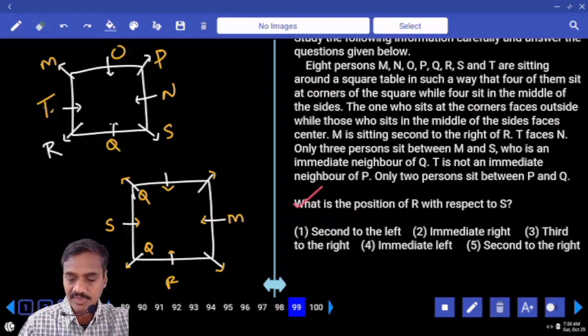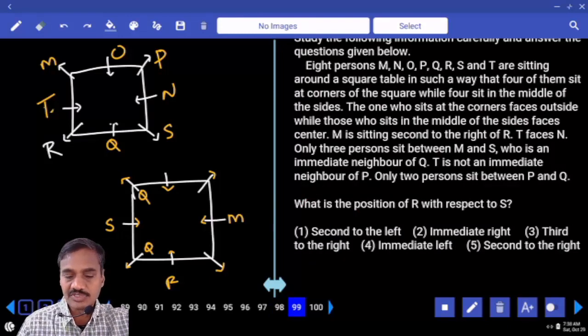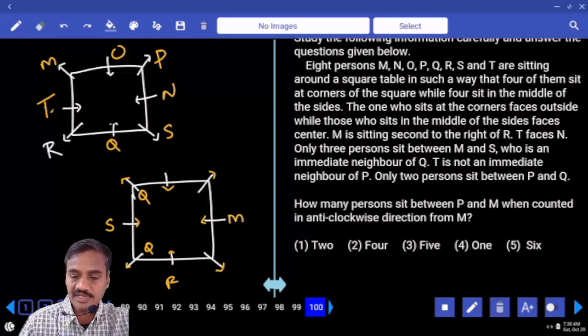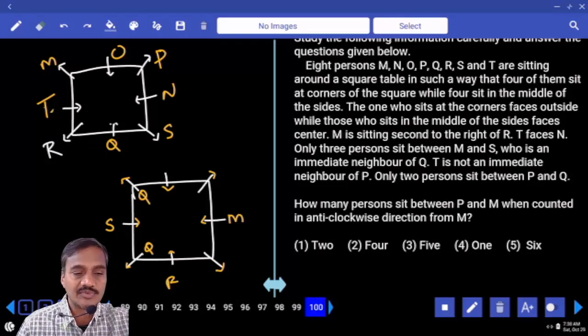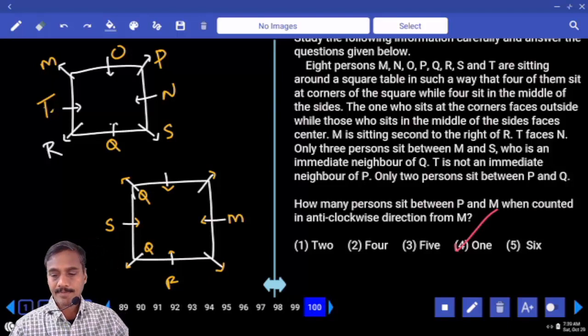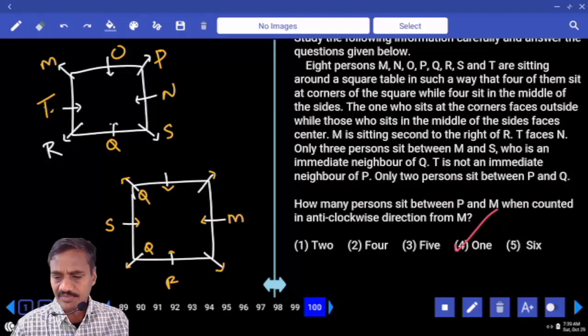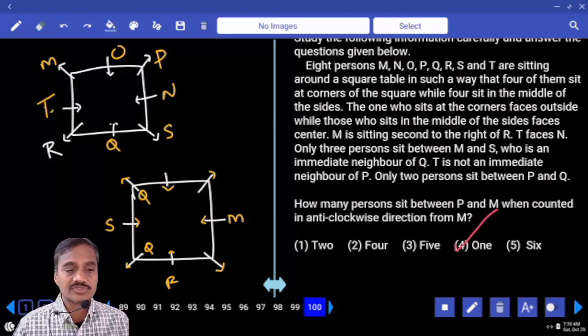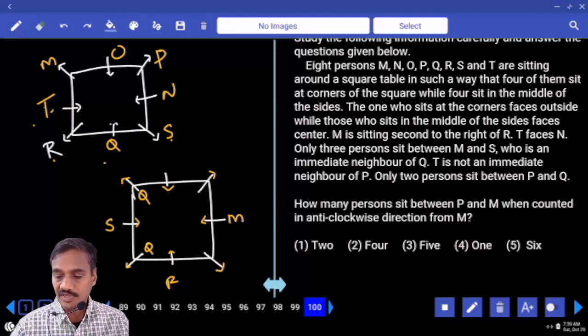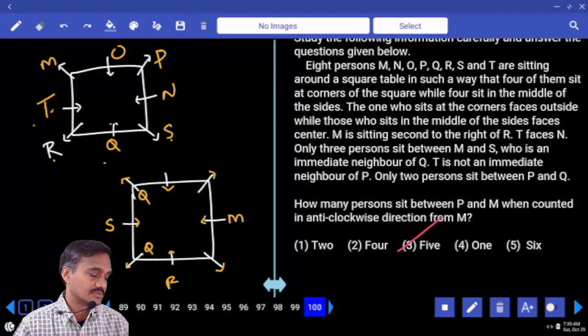And next one, 99. What is the position of R with respect to S? R with respect to S, second to the right. Now second to the right, that is choice 5. Question 99 done. How many persons sit between P and M when counted in anti-clockwise direction from M? From M, between P and M, there is exactly 1 person, choice 4. Done with this? Between P and M when counted in anti-clockwise, it has to come: 1, 2, 3, 4, 5. There are 5 persons, choice 3, question number 100.